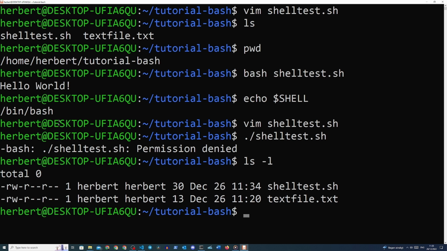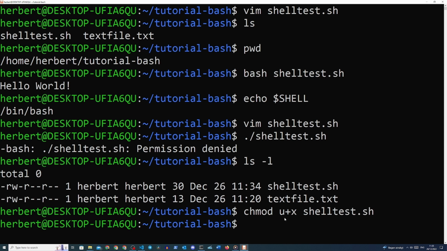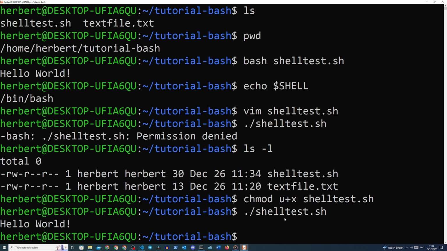If you want to learn more about the basics of file permissions, you should look at my Linux for Beginners tutorial. Let's give our file executable permissions by typing in chmod u+x shelltest.sh. We want to provide u+x because this will give only the owner user permission to execute the file rather than the entire group or anybody on the system. It's good to have this discipline baked into your head, although in a development environment it doesn't really matter very much. Okay, now we can finally run our shell script by typing in ./shelltest.sh, and we will see the output on the terminal.